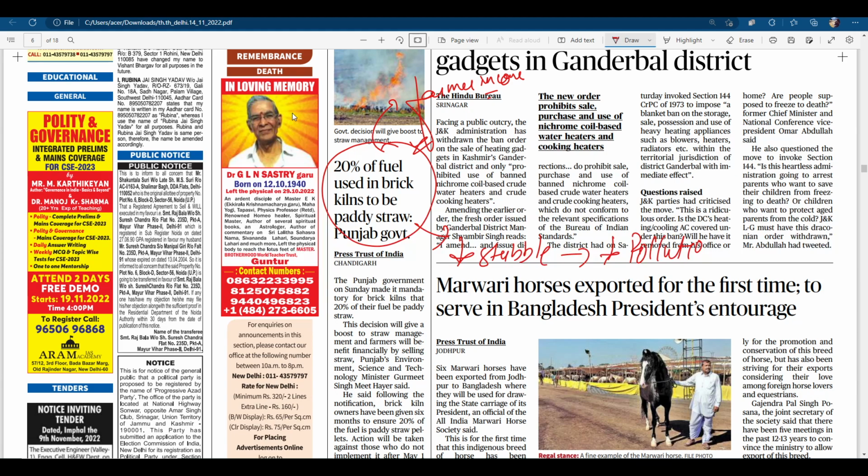And thirdly, energy efficiency, or saving of resources. They will use paddy straw in place of coal or whatever source they are using, so it will save their money also. This is a threefold benefit which will help the farmers, the brick kiln owners, and the environment in total. Clear?